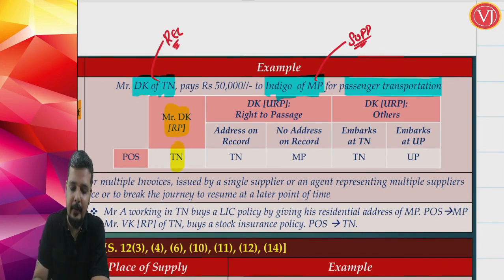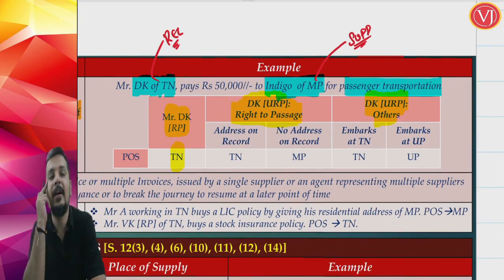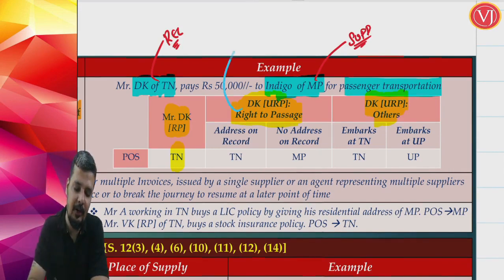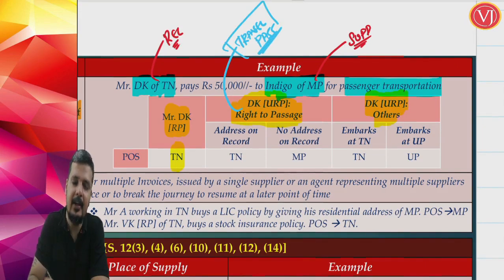The issue is only when DK is not registered. If DK is not registered and it is a right to passage, that means you are talking about a travel pass. You are using a pass for traveling continuously.